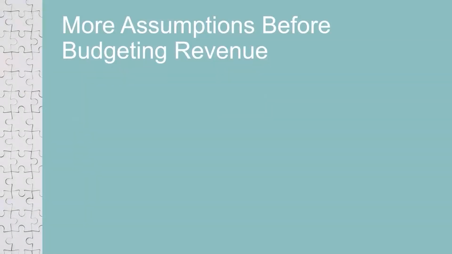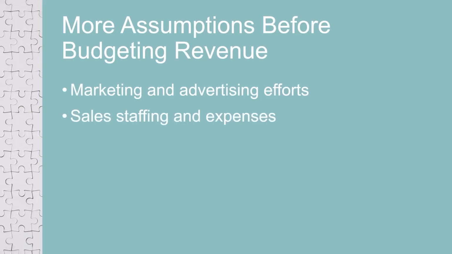As you think through budgeting revenue, you realize that while this is the first or one of the first numbers you set in the budget, you must start making assumptions about the whole customer journey. A series of events must happen before a customer buys your product. We've talked about elasticity and pricing. Some other examples include marketing and advertising efforts, sales staffing and expenses. Do you budget these first or sales volumes first?